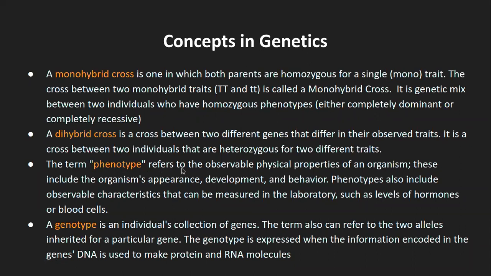So again, phenotype, just to briefly explain, I found this description very apt and you would understand it, so I have kept it here for genotype as well as phenotype. Phenotype refers to the observable physical properties. Now I realized while teaching this genetics part, I did not mention that the observable characteristic can also be something like hormone levels or the number of blood cells and so on. They are also observable characteristics, not only physical appearance.